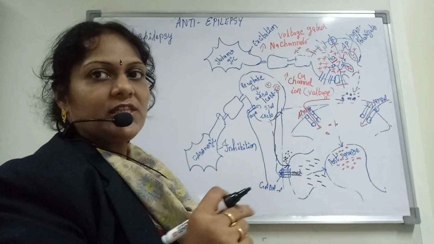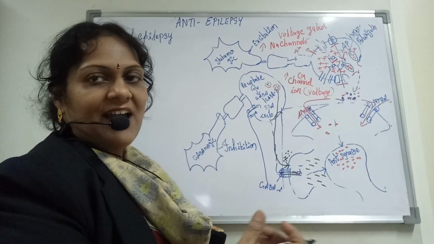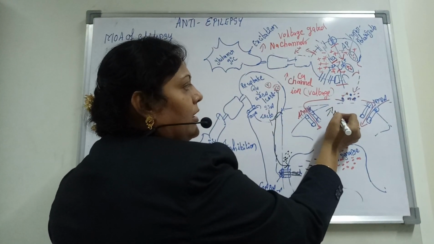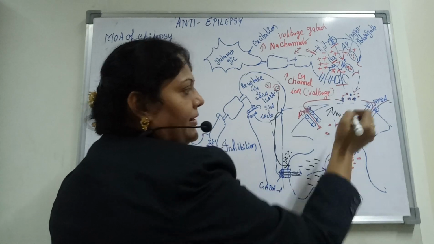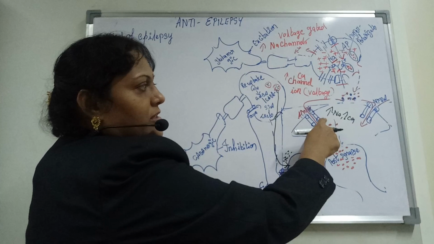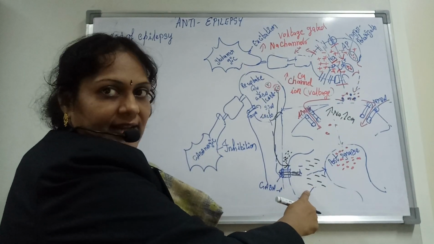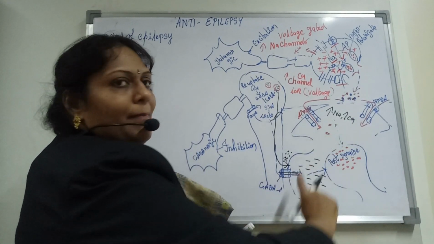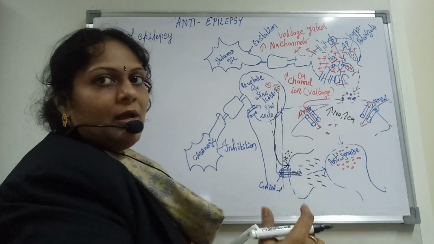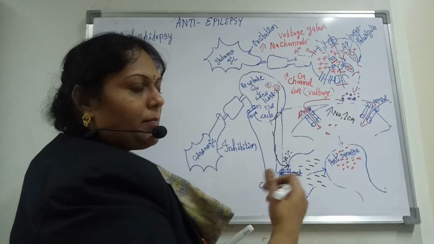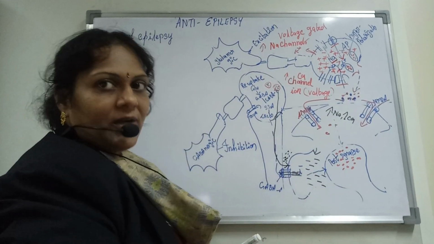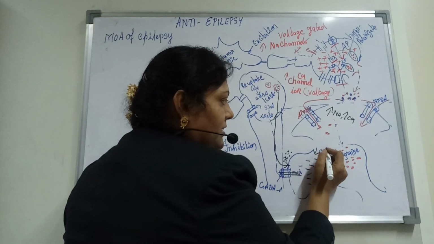But here we need to see the concept that the patient is having epilepsy. That means a higher amount of sodium and a higher amount of calcium is already submitted, but the chlorine may not be controlled by this. Why? Because their quantity is more and their quantity is less. So they do not have a balance between sodium and chlorine. The inhibition may not be controlled, and this inhibition is less than the required quantity. That means the Cl minus is less.